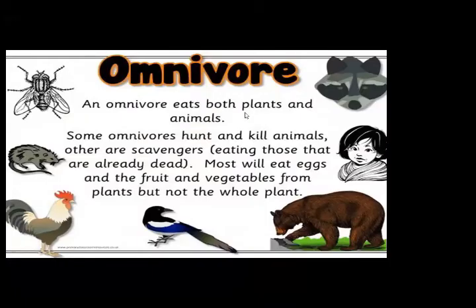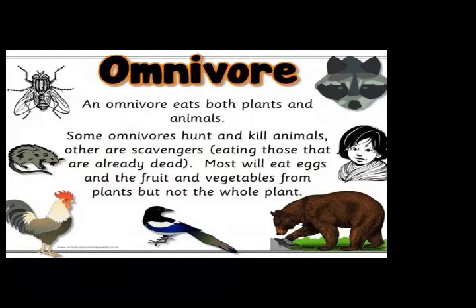Okay, this is the third type of consumer: omnivore. Omnivores are those animals who eat both plants and animals. They are called omnivores. You can also see the definition. An omnivore eats both plants and animals.